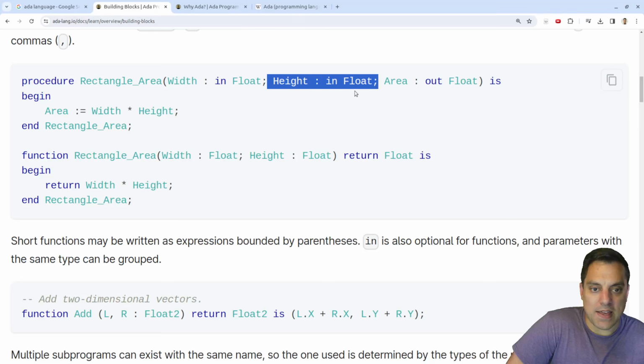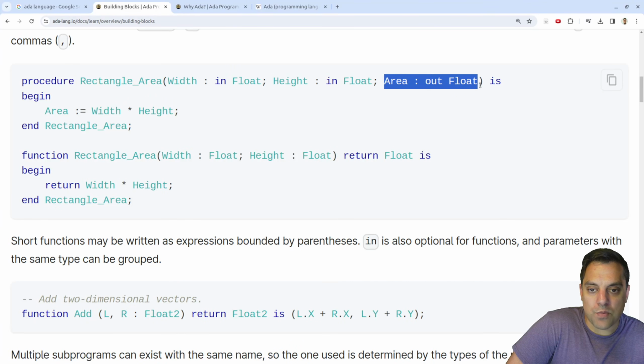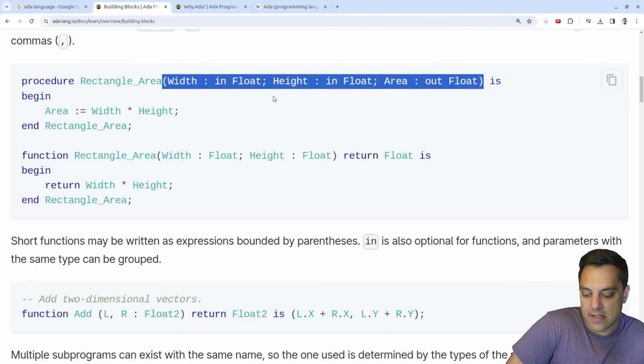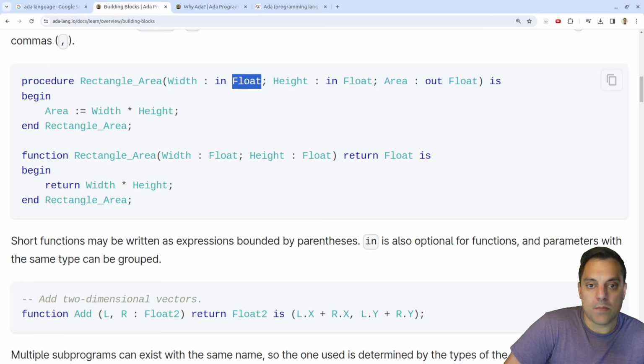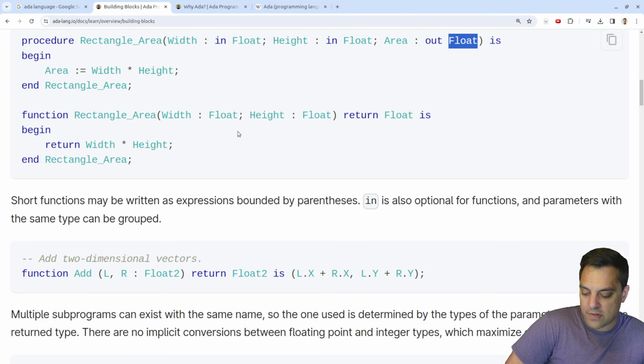They should effectively be like const in some languages. But then I have an out parameter here. I like that. I kind of wish all languages, again, had this sort of contract versus is it mutating, is it not, is it a copy or whatever. Bring data in and then tell me clearly what's coming out. One or multiple parameters is fine, or a structure of things. So already I like this.